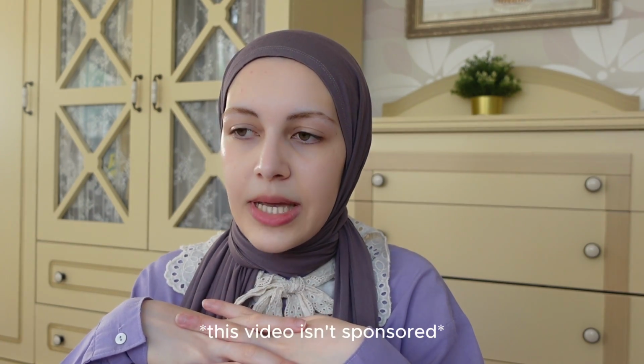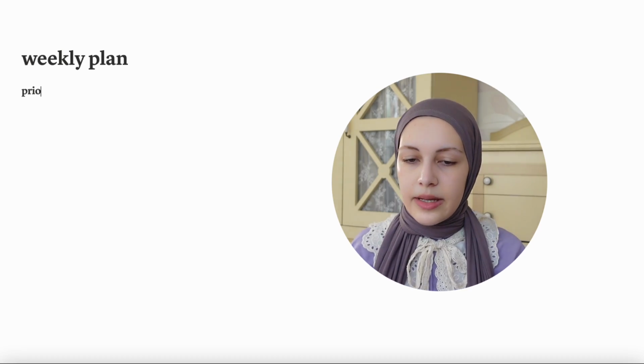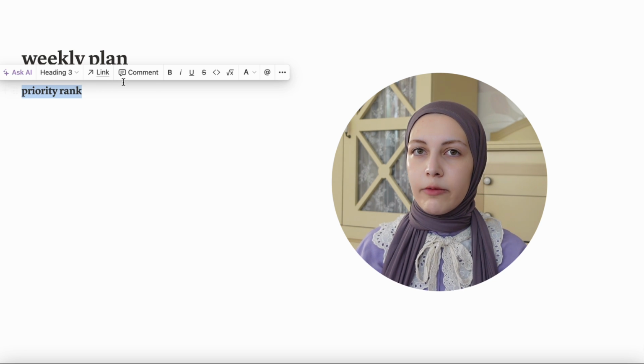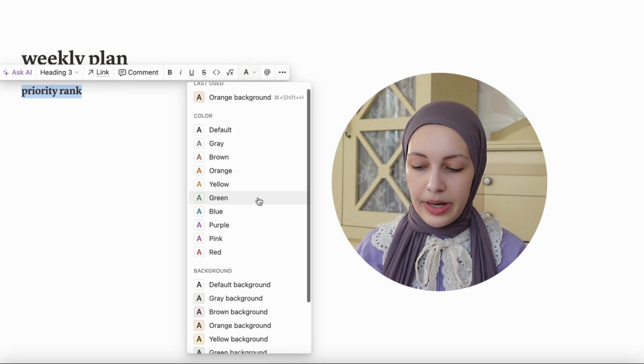While creating my plan, I'll be using Notion, but this is of course not the only way of creating your weekly plan. You can use anything else that you want. You can simply write it, or you can just watch how I'll be doing it on Notion. The first thing I did is create a Notion page called Weekly Plan, and right now I will be creating a priority rank.